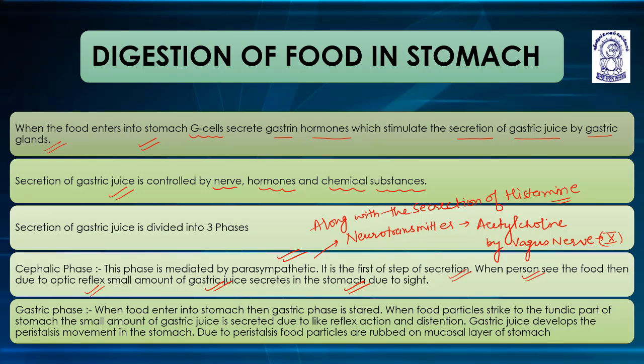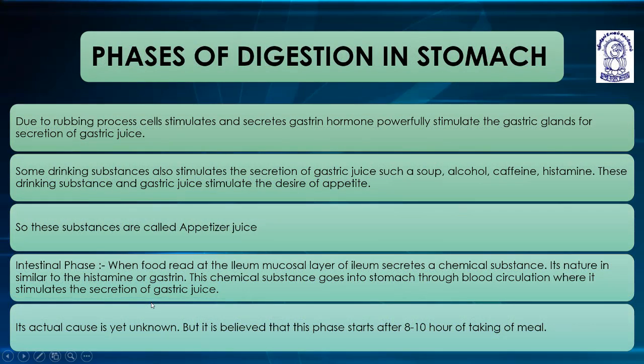Now, due to the rubbing process, the cells get stimulated and secrete gastrin hormone in large quantity, which powerfully stimulates the gastric glands for the secretion of gastric juice.